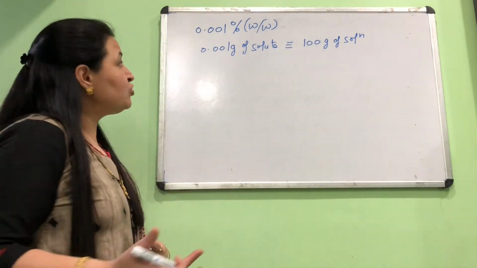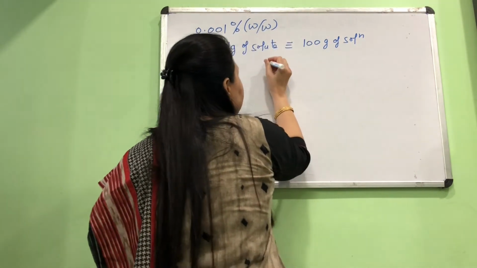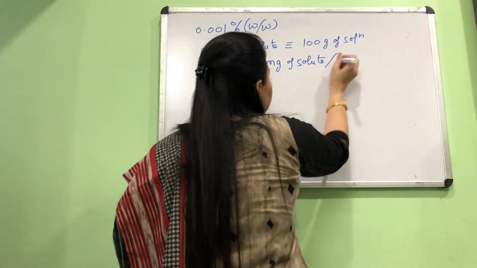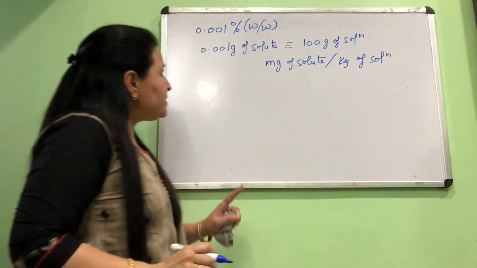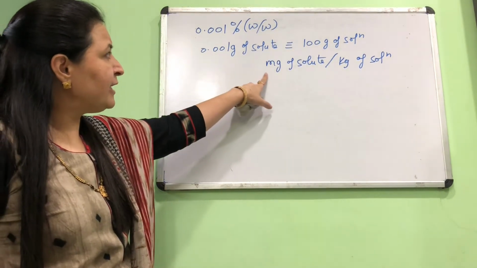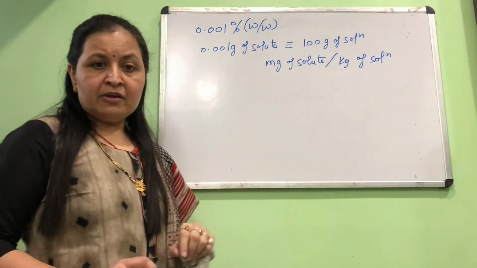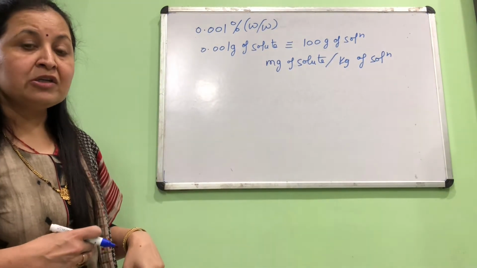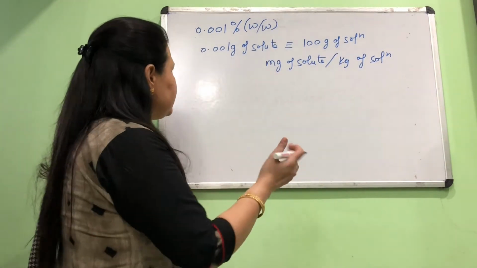Our aim is to convert this value into milligrams of solute per kg of solution. That means the mass of solute should be in milligram and the mass of solution should be in kilogram. If we can do that, that resultant quantity will be called parts per million. Now see how easy it is.